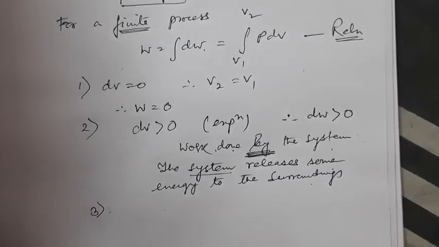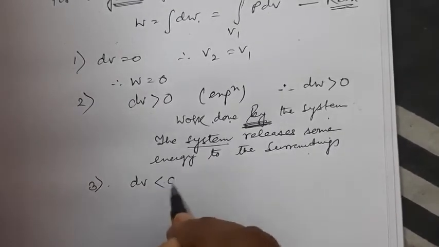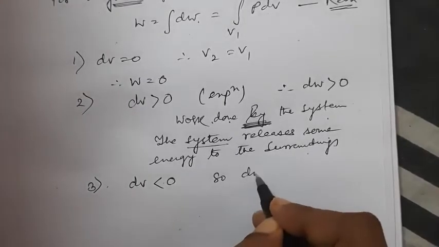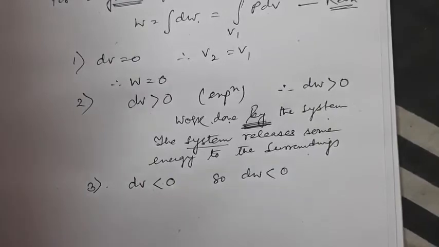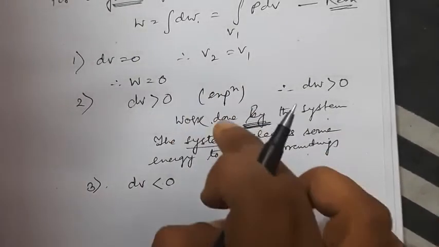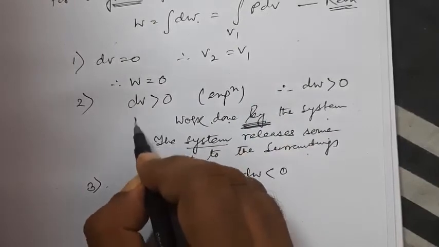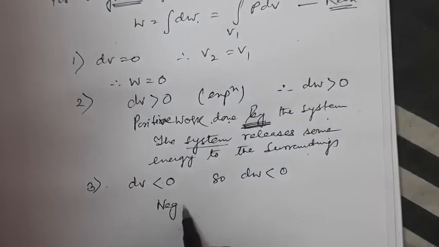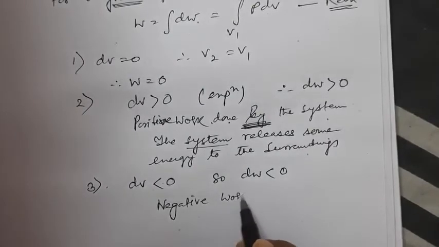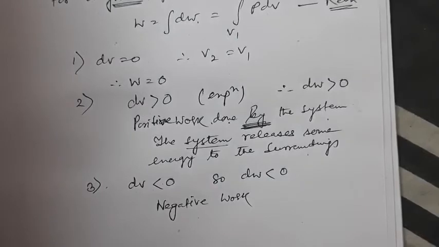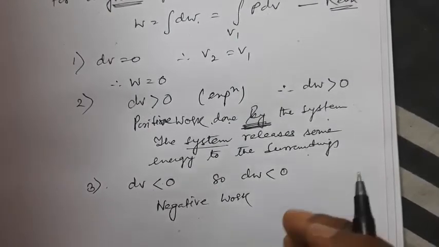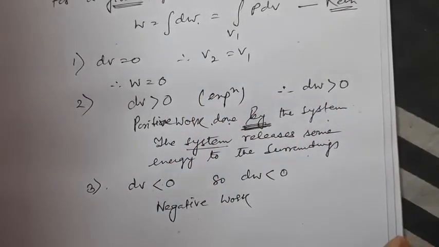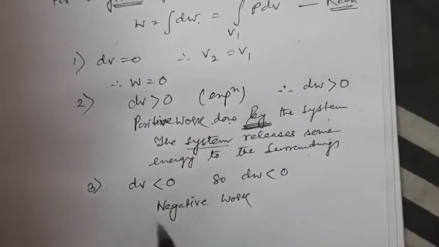Third one is volume is decreasing, dV less than 0. That means the volume is decreasing, so dW is less than 0. Now what kind of work is it? In case number 2, it was positive work. Here it will be the complete opposite, that is negative work. That means negative work is done in this process. In the previous process, the system was releasing heat. Here the system will receive heat from the surroundings.